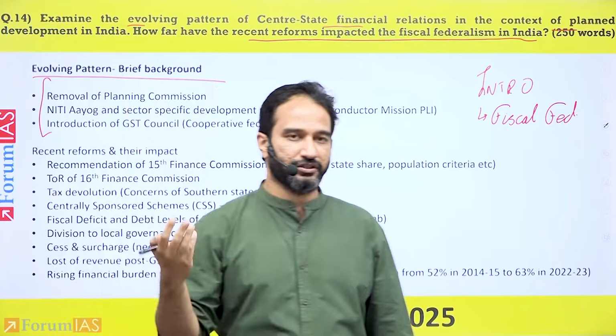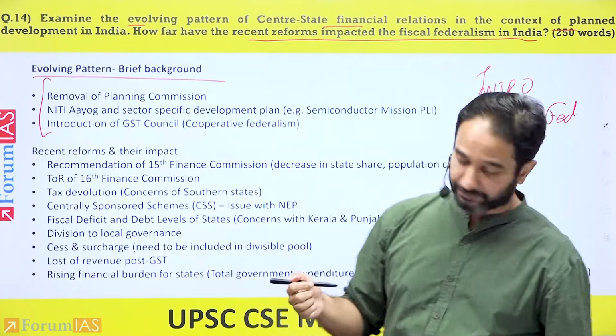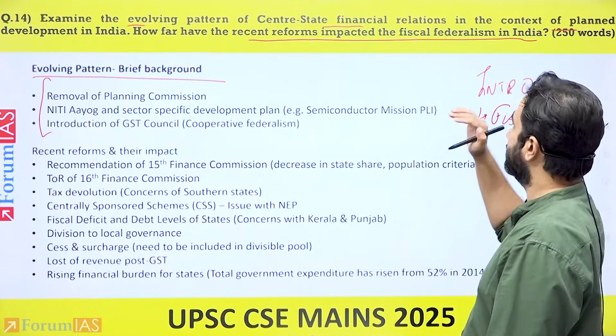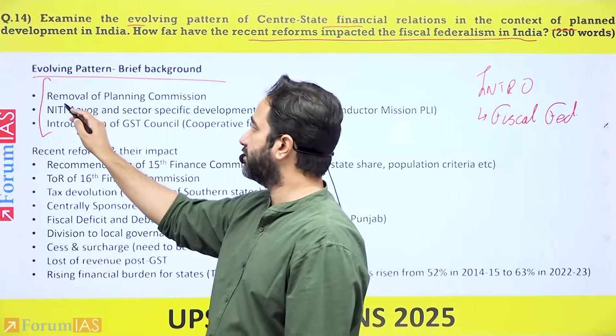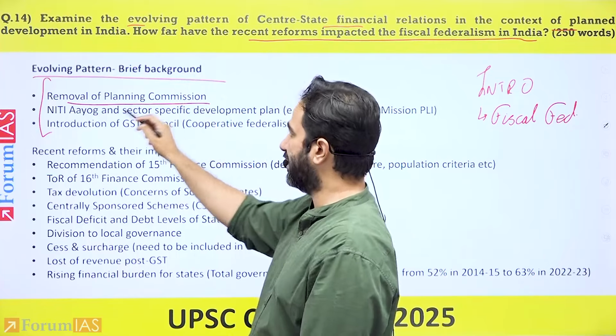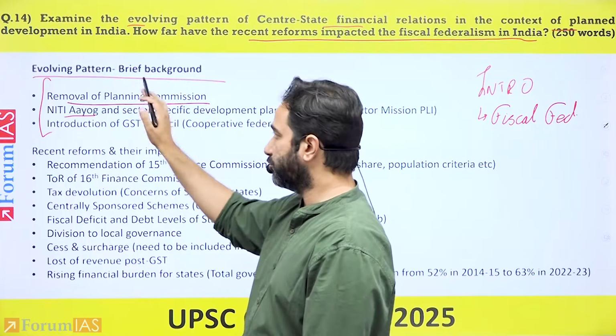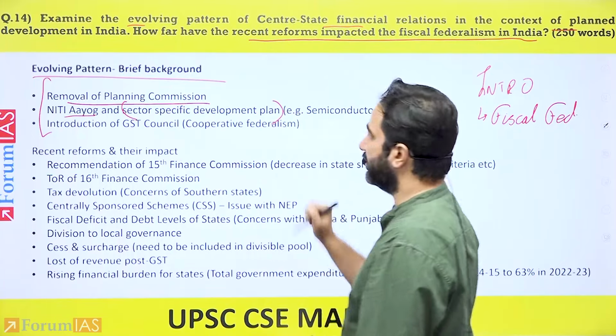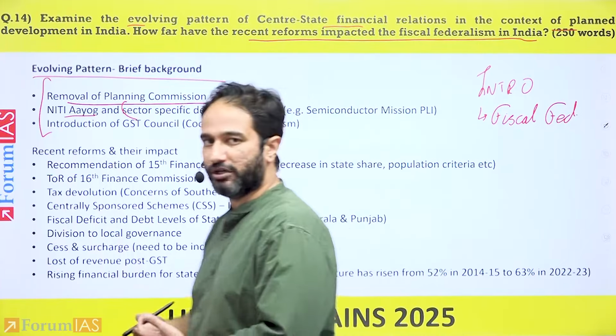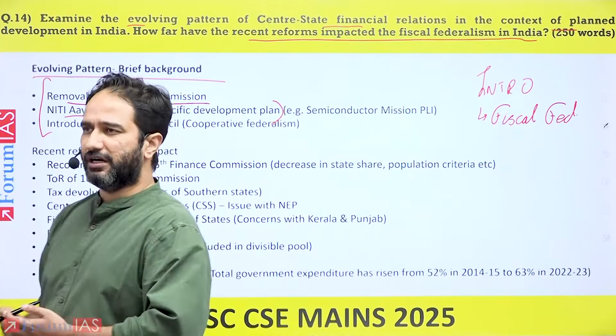we have evolved in terms of ensuring center-state financial relation in relation to planned development. So one of the things that has been done in India is the removal of Planning Commission. You mentioned in relation to Niti Aayog, and more importantly, you mentioned that in India, now we have sector-specific development plan. Earlier, we used to have the 5-year plans that was done by the Planning Commission. Now we have sector-specific. So you can give various examples.